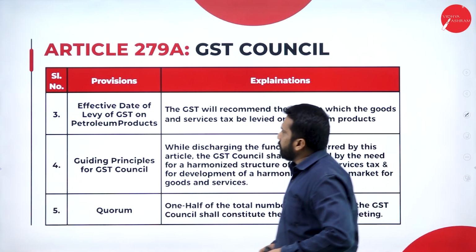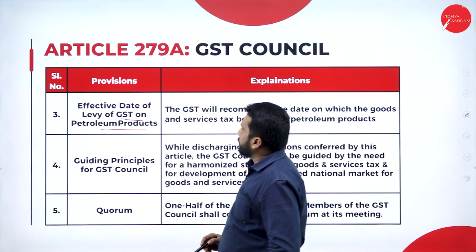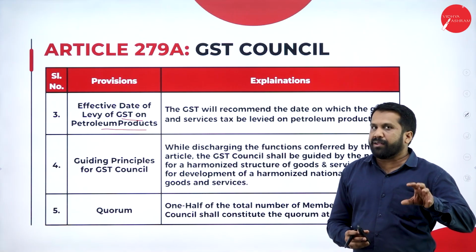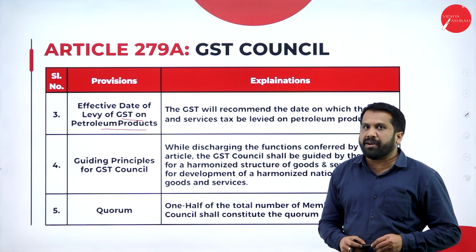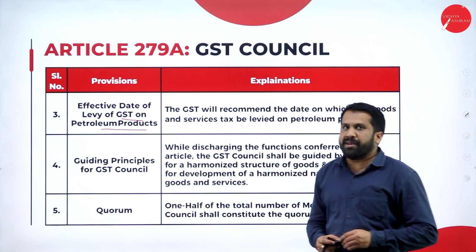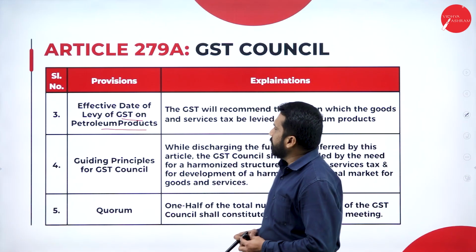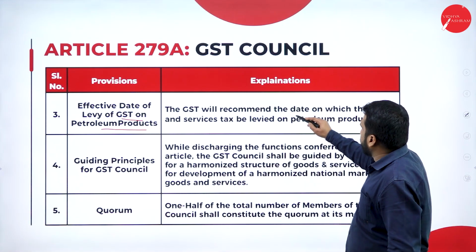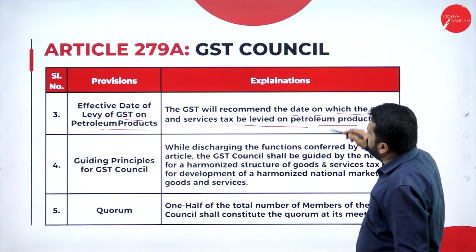Next, effective date of levy of GST on petroleum products. As I told you in the previous session, on petrol, even though we are paying 1 or 2 rupees per liter, the actual cost will be how much? 57. The remaining amount will be called VAT as well as your excise duty. Now, the GST Council will recommend the date on which the goods and service tax be levied on petroleum products.